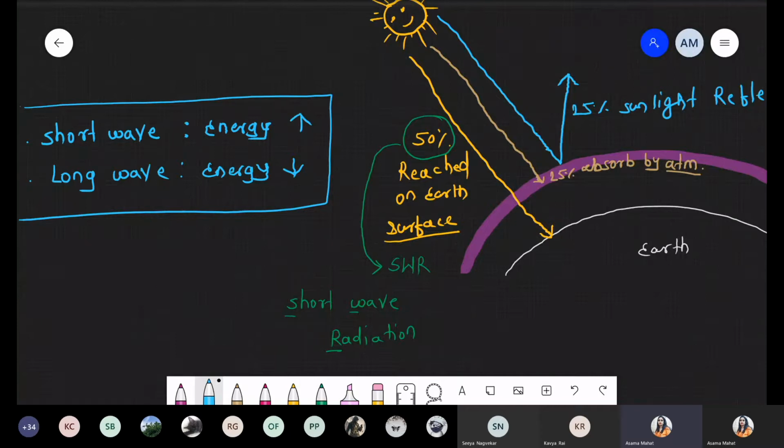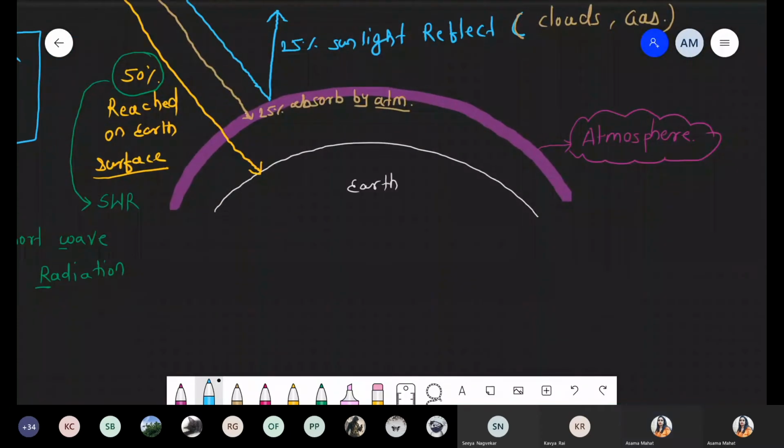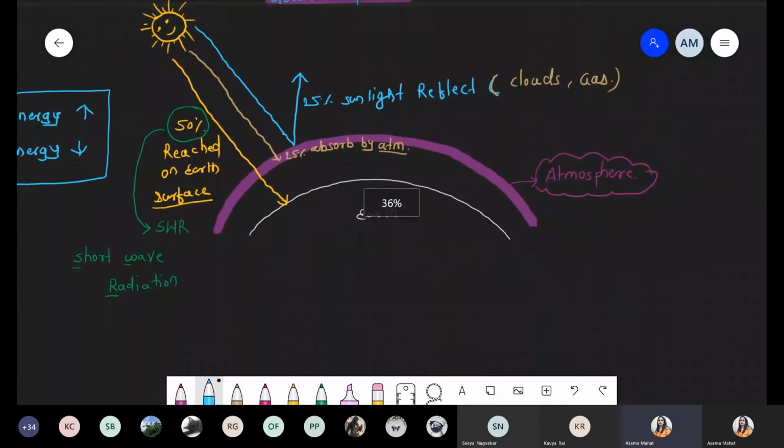Now back to the diagram. What we are discussing, we have to focus on the 50% sunlight which reaches the earth surface, and it reaches in the form of short wave radiation. It means they have high energy. Now what happened? Definitely such energy which reaches the Earth's surface, present in the form of short wave radiation, will get reflected.